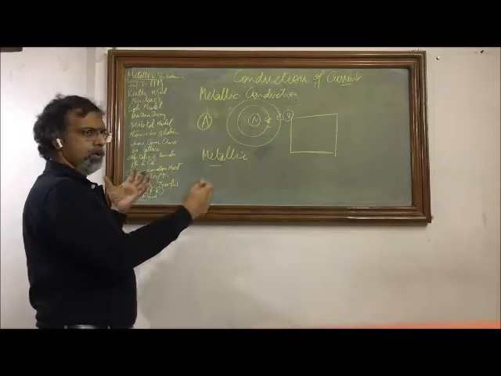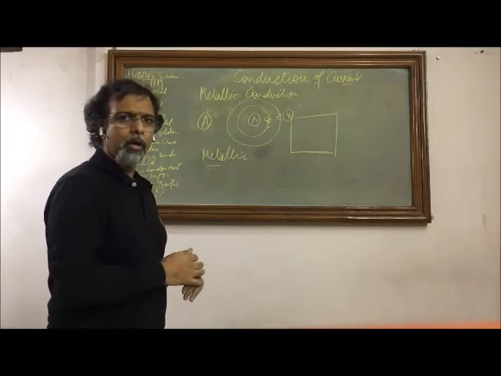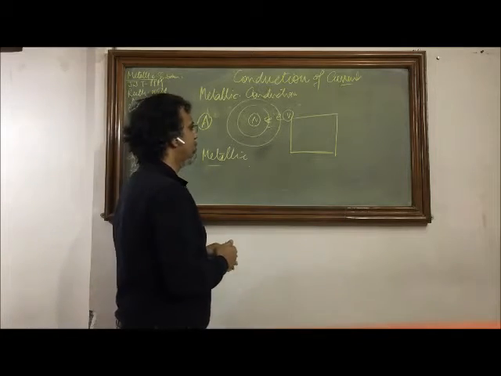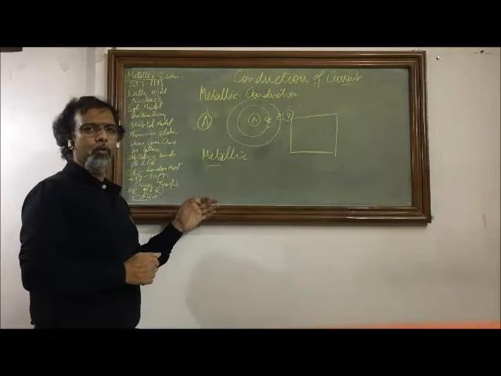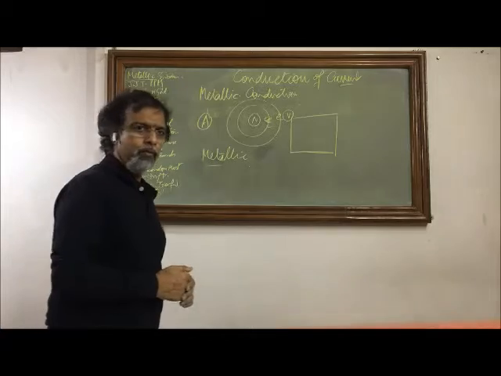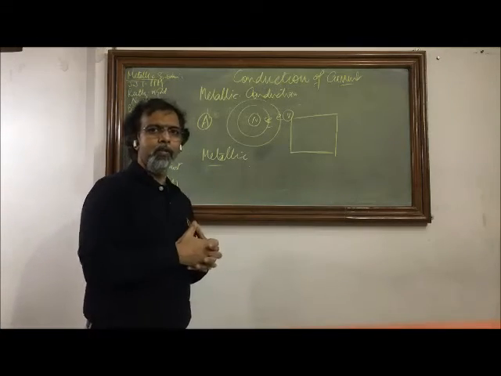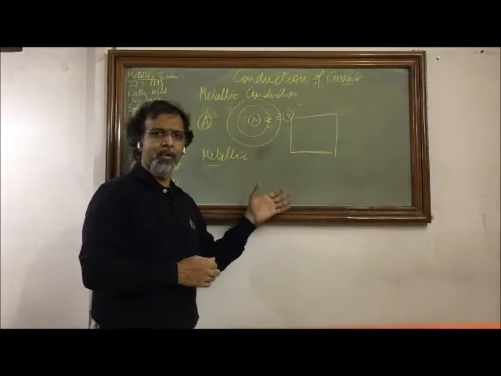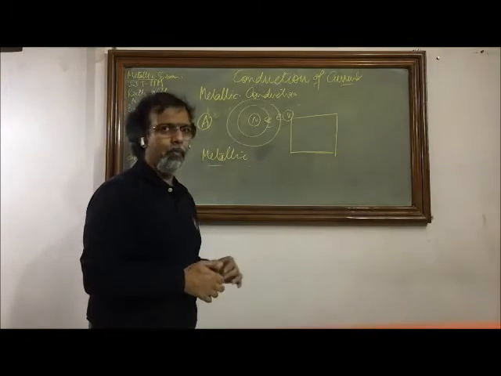Band means, let's say thousands of atoms are packed into one lattice in one crystal structure. So outermost electrons of all atoms will constitute a band. Instead of constituting several individual energy states of their own, their energy band will be there.